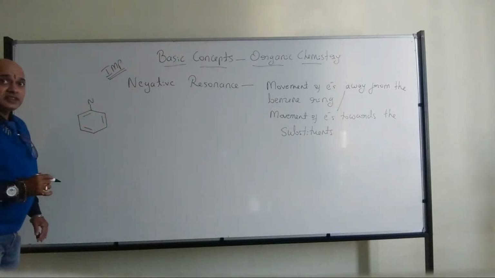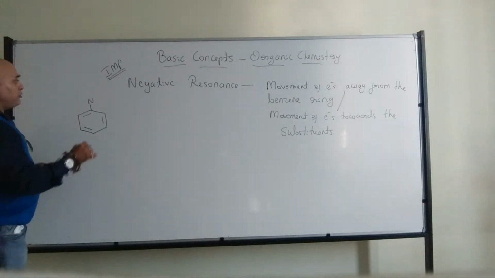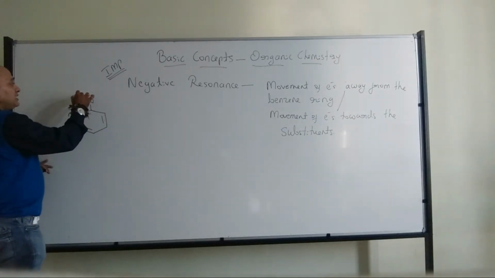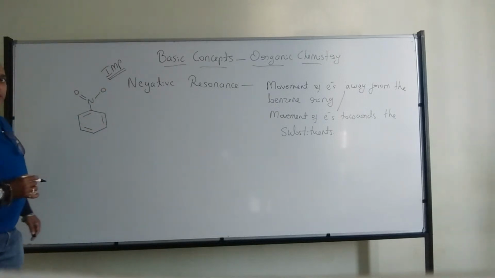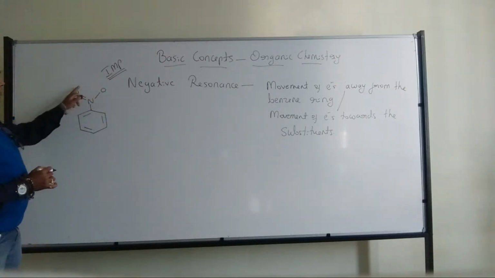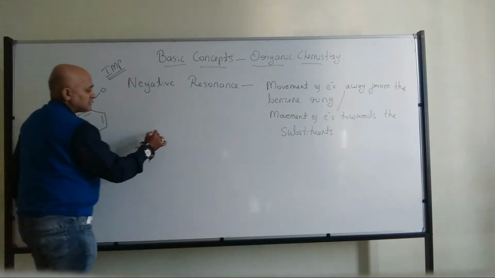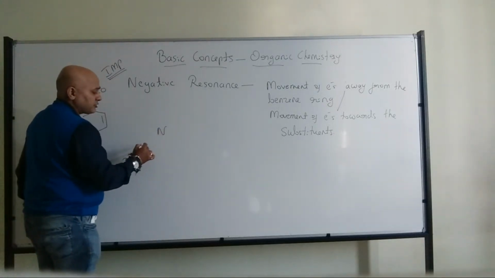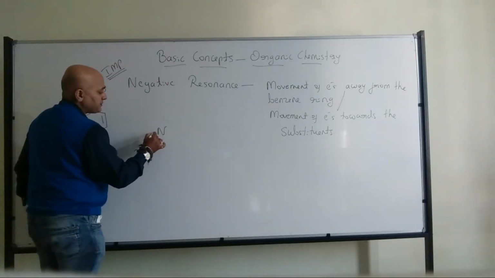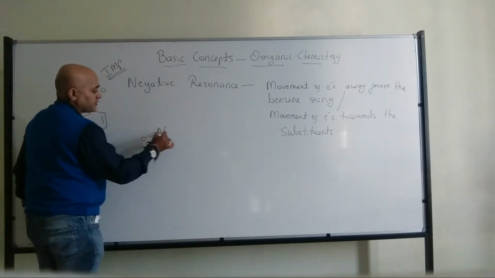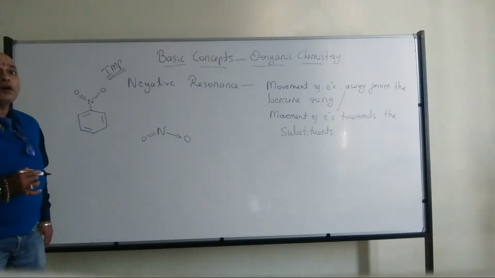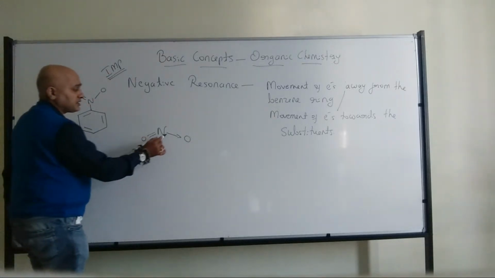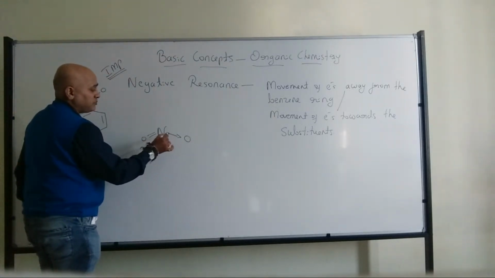Okay. So now when I am talking about nitrobenzene, this is how the attachment will be. Now, if I want to take it out, that's where I have nitrogen. It is actually showing the coordinate bond.